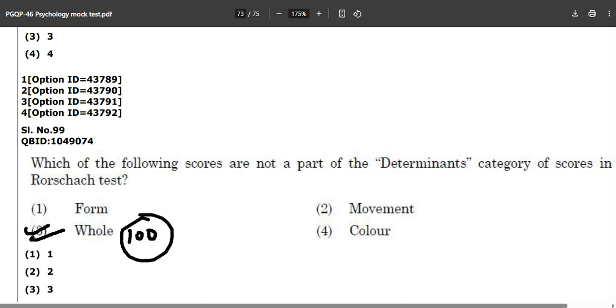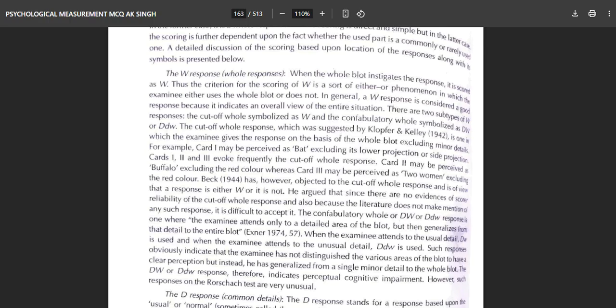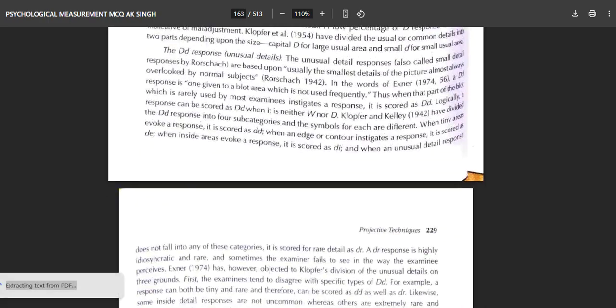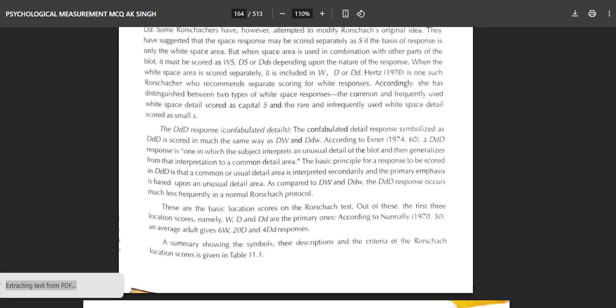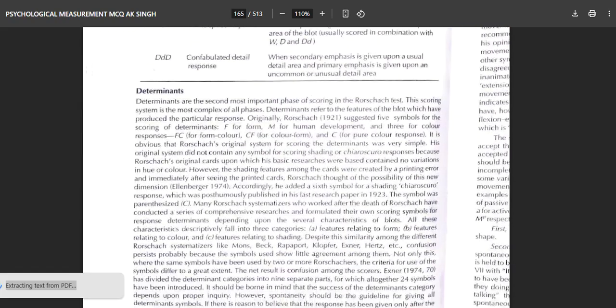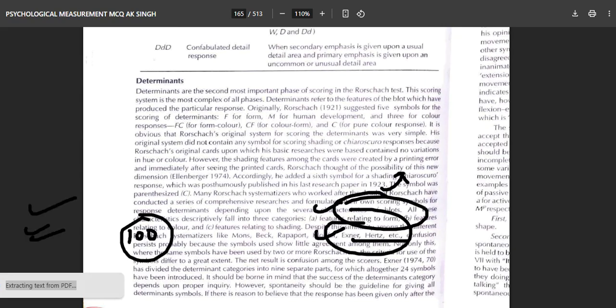Now, what about form, movement and color? Will they come under the determinants? Let's find out. And if anybody knows what is happening over here, please tell in the comments. Now as soon as you come over here under the head of determinants, okay, now you will find the magic.